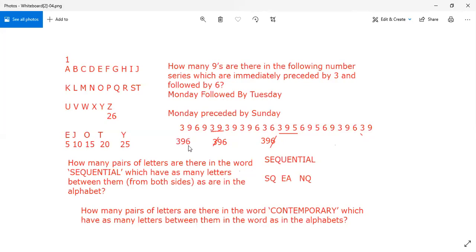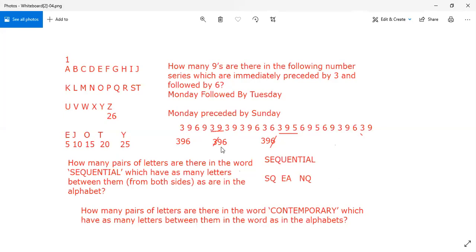It means you have to look for 396. So we have one 396 here, one 396 here, 2, one this 396, 3. So we have a total of 3 such 396s.